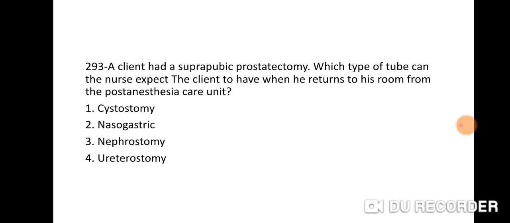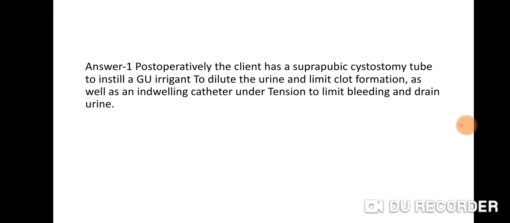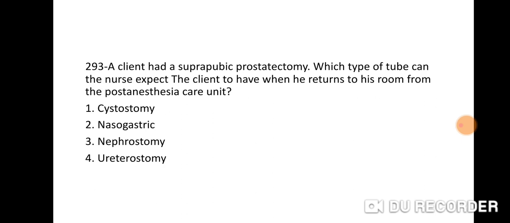Right answer is 1. Post-operatively, the client has a suprapubic cystostomy tube to instill a GU irrigant to dilute the urine and limit clot formation, as well as an indwelling catheter under tension to limit bleeding and drain urine. Okay. Right answer is 1. Cystostomy.